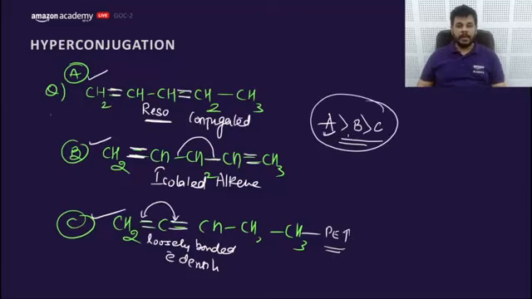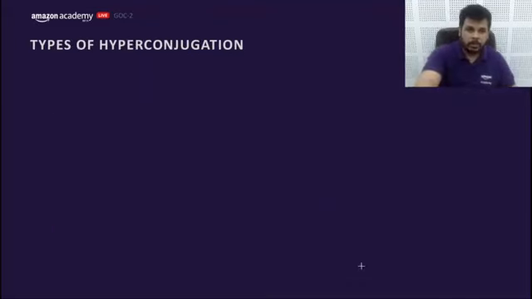First would be conjugated, then the isolated, and the last one would be cumulated. Very good. Let's try a question. Let me explain first.